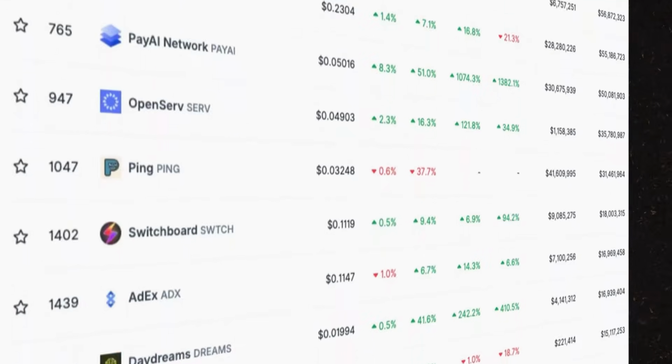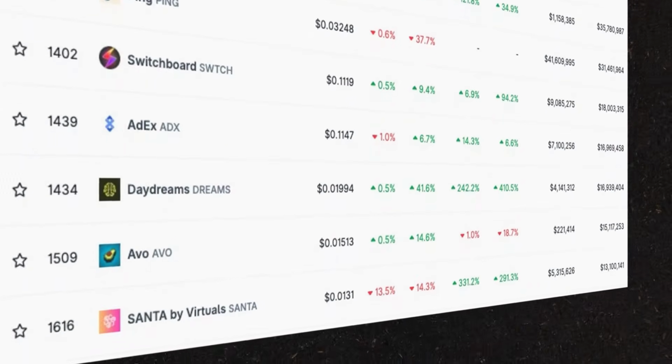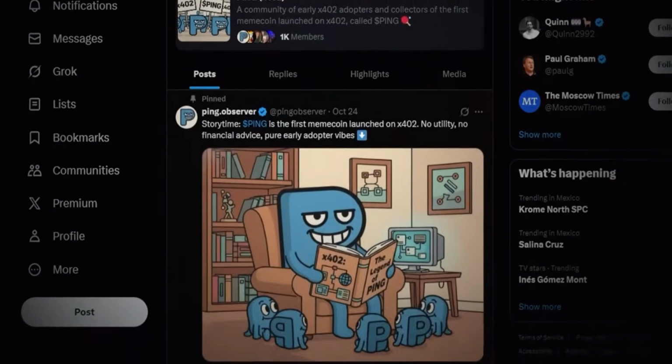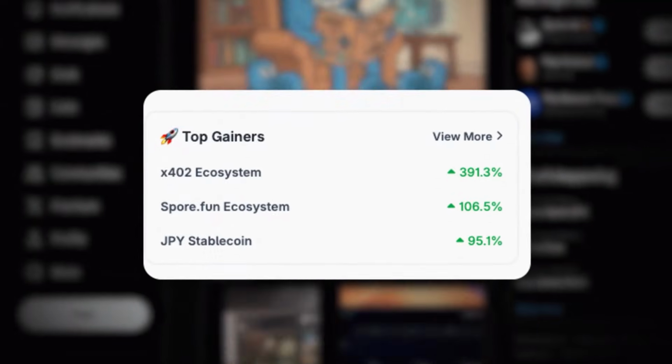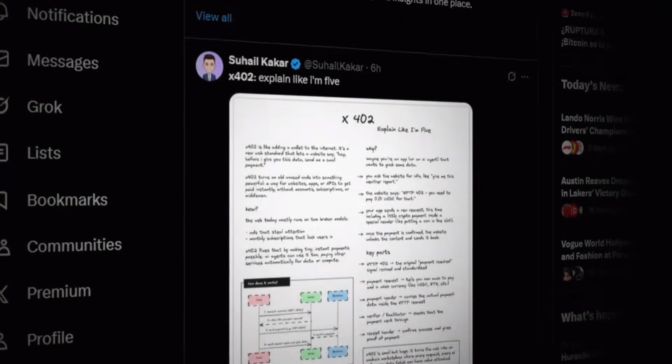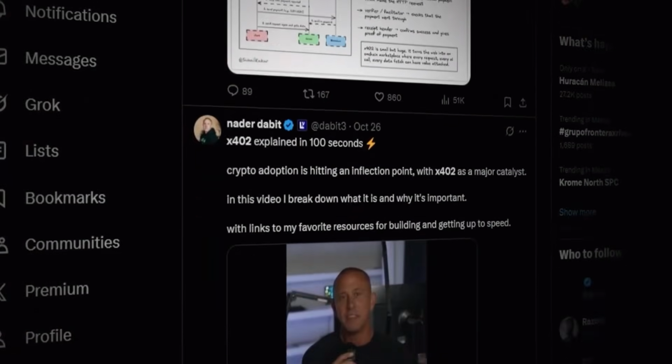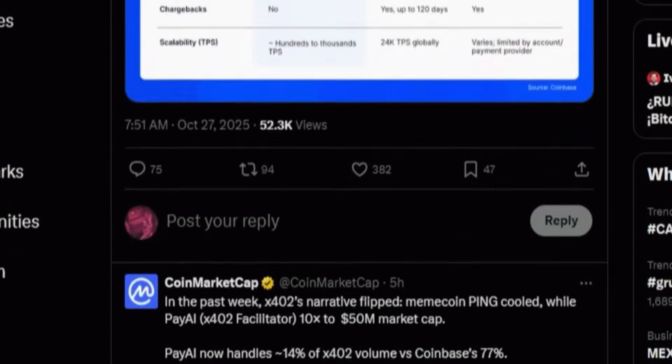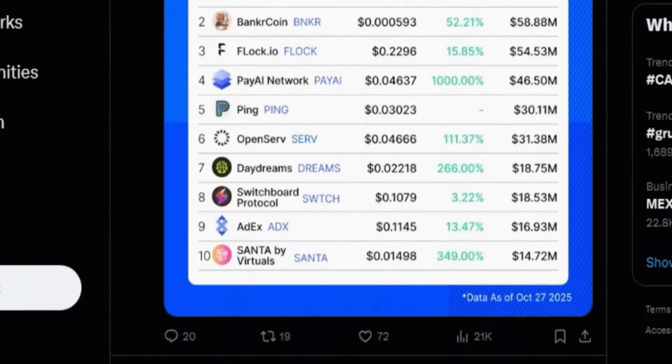There are many different X402 tokens already out there, including meme coins. There are coins that were already established that are adopting this technology, and there are already like 3 or 4 different chains executing this. This is really shaking up Twitter and tech right now, and this could be one of the biggest innovations, in my opinion, that we've seen in crypto in 2025. So with all that being said, let's dive in.